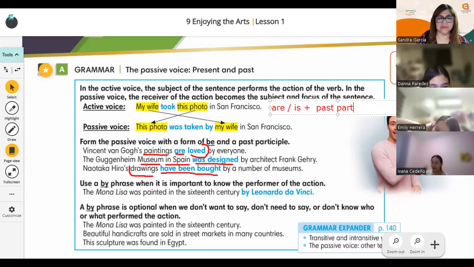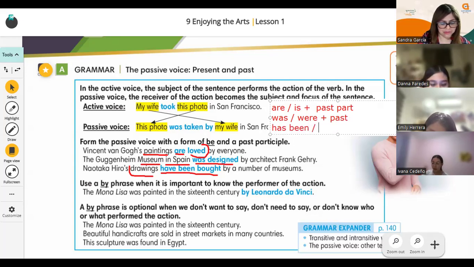Then you have was or were plus the past participle. And then you have has been, the present perfect, right? Has been or have been plus the past participle. And this can be translated from Spanish to English, right? That's not complicated to do.